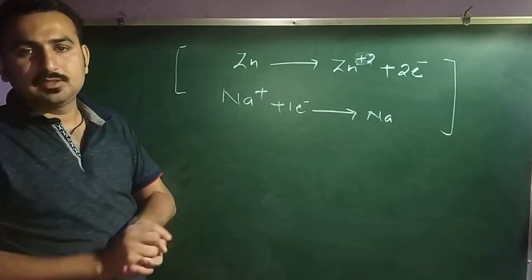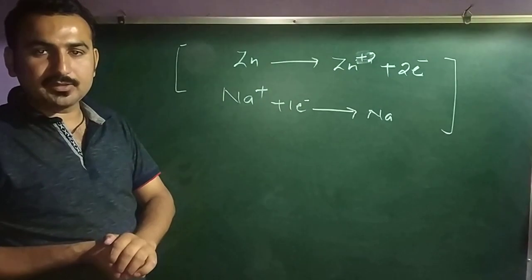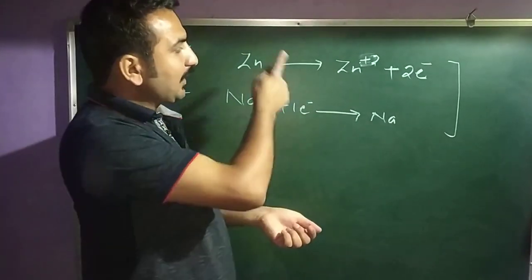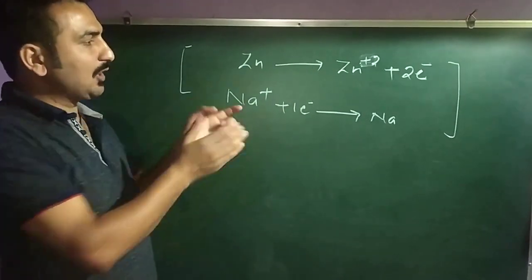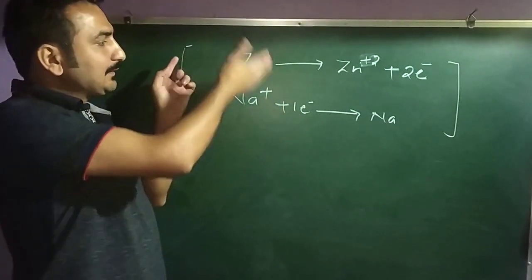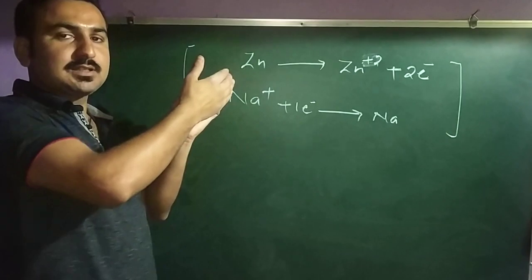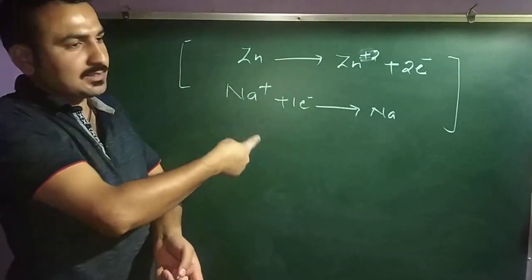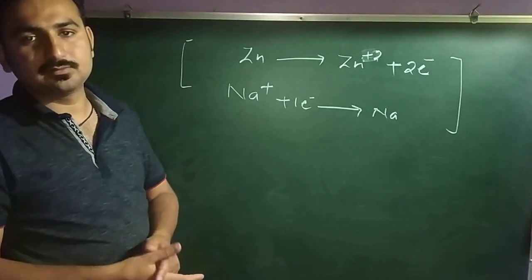Now it is very difficult for you because there is no oxygen in both reactions and there is no hydrogen in both reactions. So how will we be able to define this kind of reaction under oxidation and reduction? How will you tell which one is going under oxidation and which under reduction?